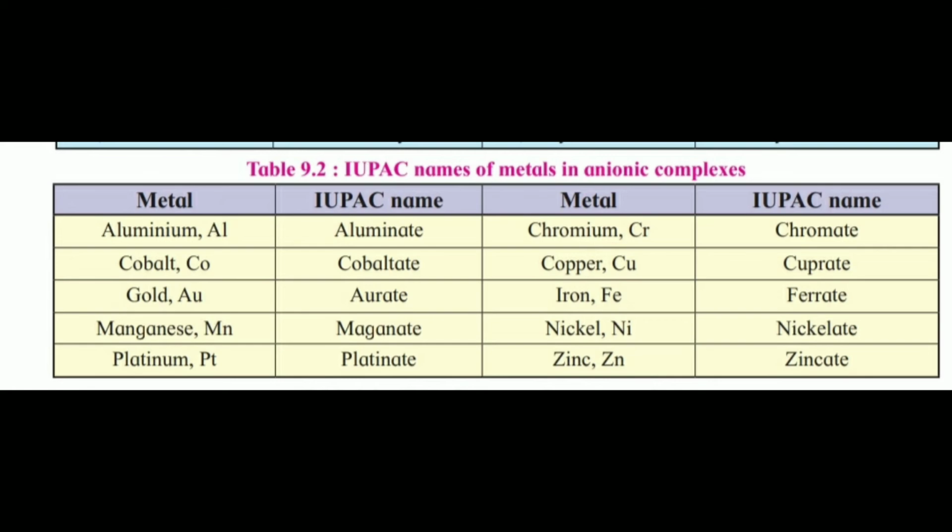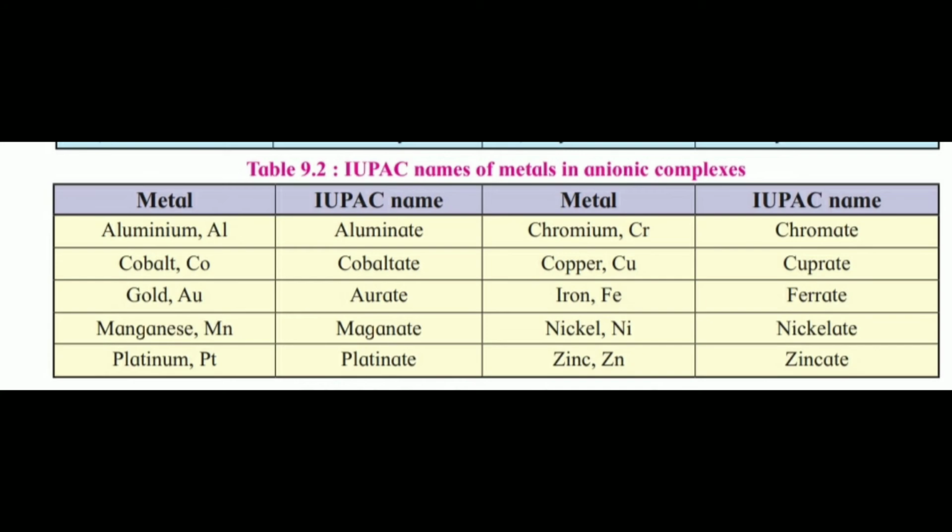Now, in this table, there are IUPAC names of metals in anionic complexes. That is, in case of a negatively charged or anionic complex, the name of the metal is changed with the suffix ATE. For example, aluminum is written as aluminate in IUPAC names.